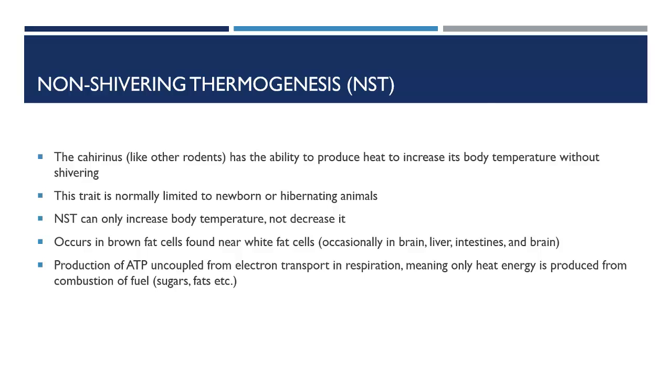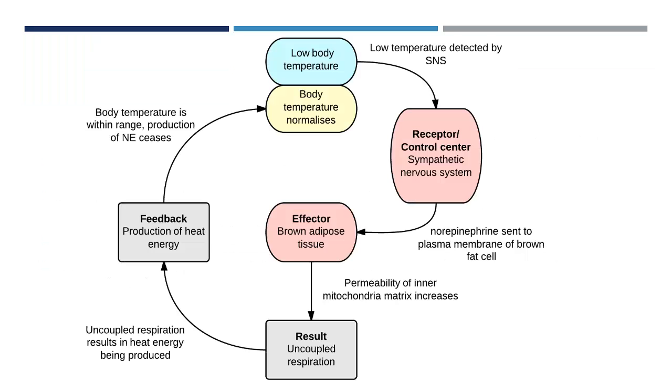NST produces heat by uncoupling ATP from the electron transport during respiration, which causes heat energy to be produced from the combustion of food. In non-shivering thermogenesis, low temperatures are detected by the sympathetic nervous system. The SNS acts as both the receptor and control center in the feedback loop, as the nerves are the organ that determine the low body temperature, but are also responsible for releasing norepinephrine, or NE, directly into the brown adipose tissue. The norepinephrine binds to the beta-3 adrenergic receptor in the plasma membrane of the brown adipose tissue.